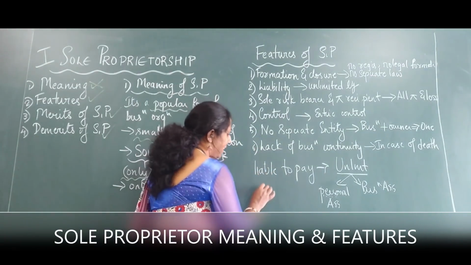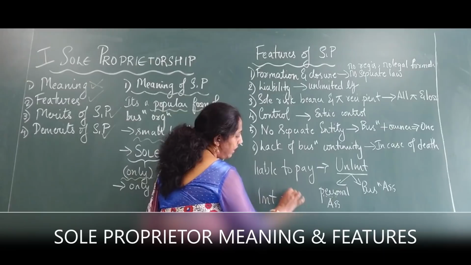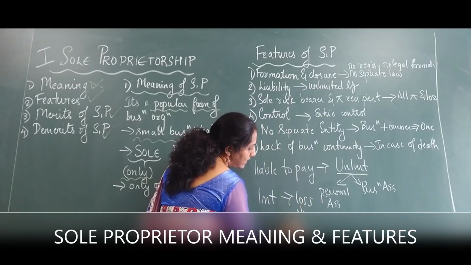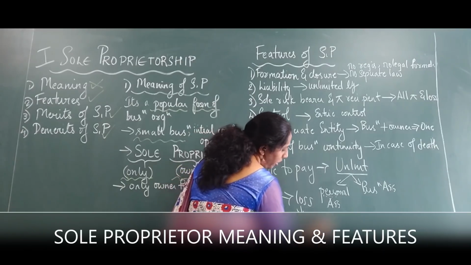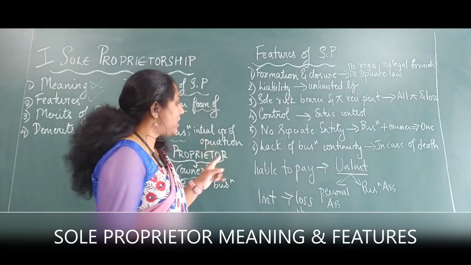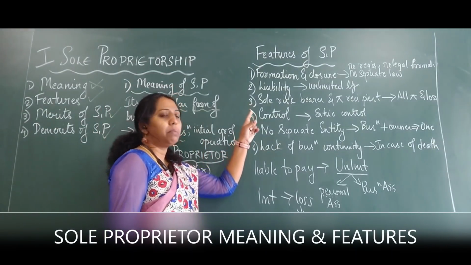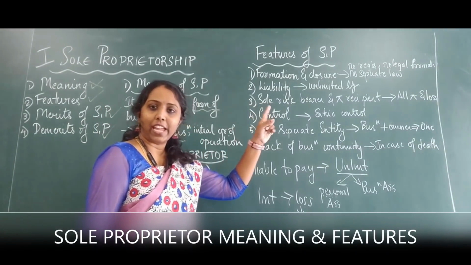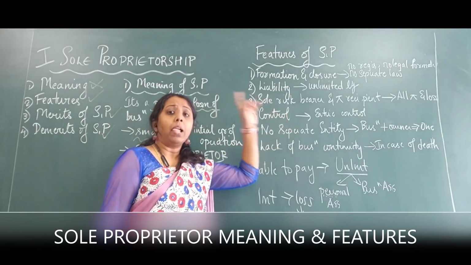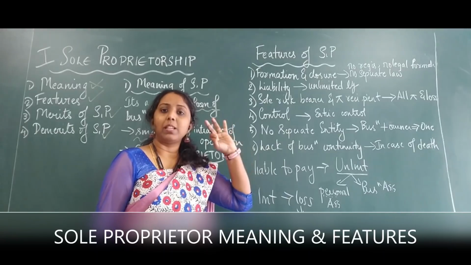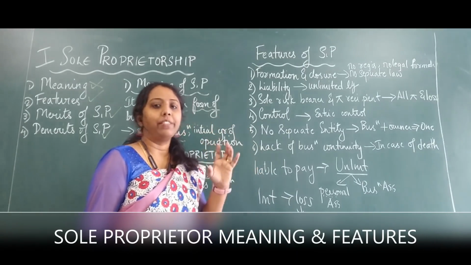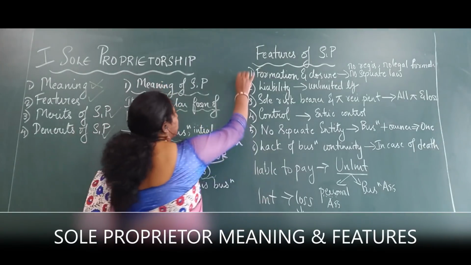Okay? So in case, again I'll repeat, what is the meaning of limited liability? Limited liability means, I'm writing it here, when there is a loss, only your business assets will be sold. No personal assets will be touched. So that's the meaning of liability. Now what liability does the sole proprietor share here? He shares unlimited liability. That means his personal assets and his business assets will be sold when there is a loss in the organization. Okay, so we're done with the first 2 points.